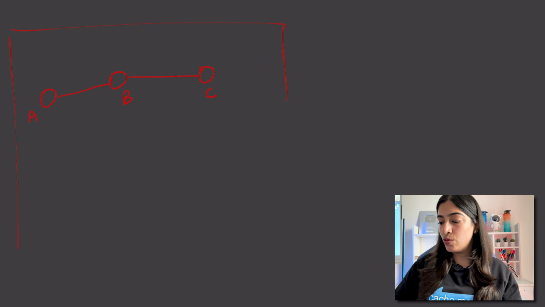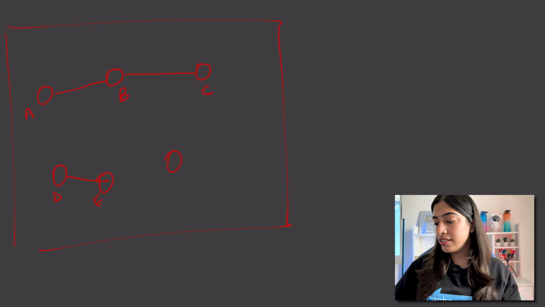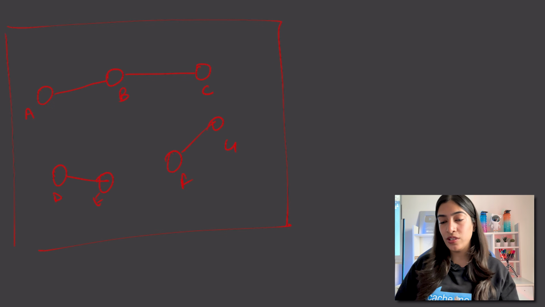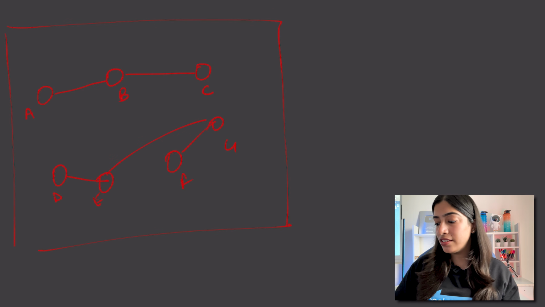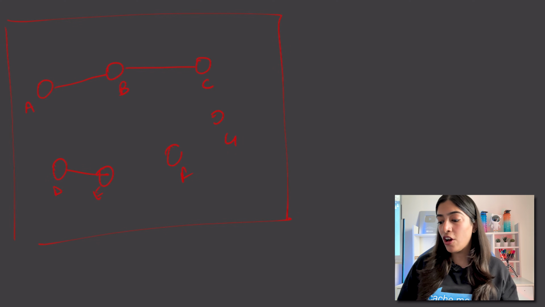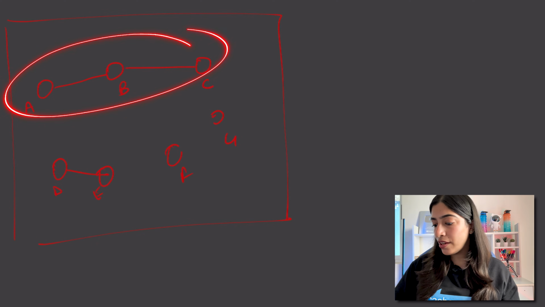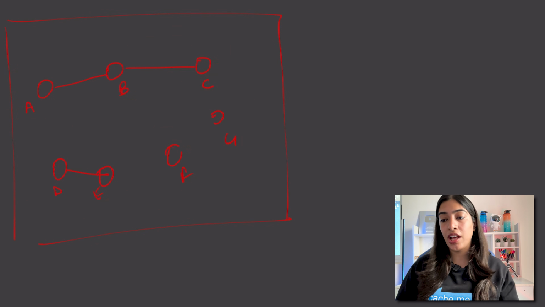Suppose this is our one huge graph. Now suppose there is another component where D and E are connected. Then there is another one over here, F, G. Now this is one province, this is another province, this is another province. So we have to find out the number of provinces like this. In this case, there are 3 provinces. If any of them were further connected, like suppose this was connected, then there would have been only 2 provinces, correct? Similarly, even if these 2 were connected, then also there would have been 2 provinces. Or suppose this was not connected, then how many provinces? This is one province, this is another, another, another, so there would have been 4 provinces. Like this, we have to see the total number of provinces.